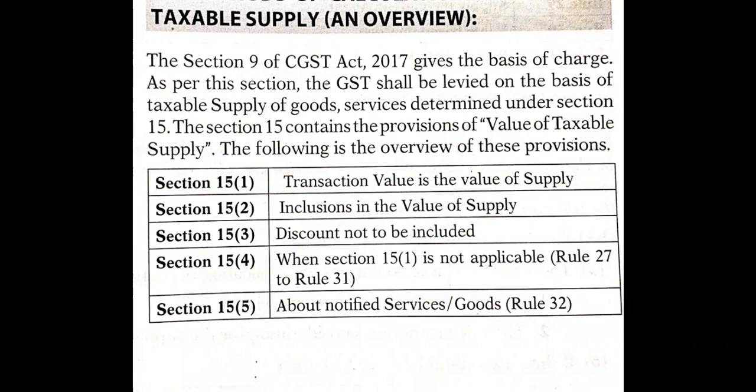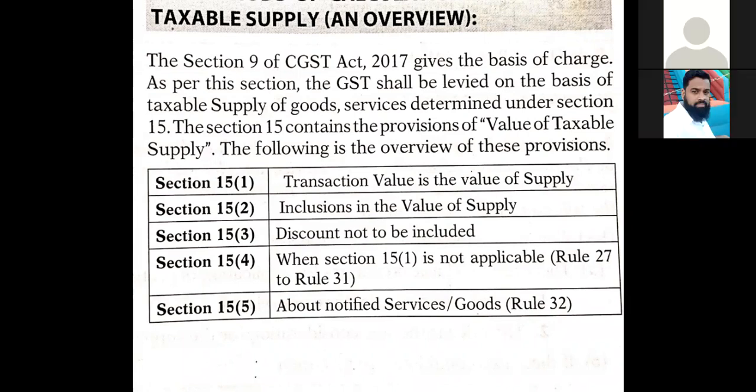Similarly, Section 15 subsection 2 says about inclusions in the value of supply. So what are the things included in the value of supply? Only those things should be considered. All the things are not included in the value of supply. There is a list of things mentioned in this section, and only those things need to be included.